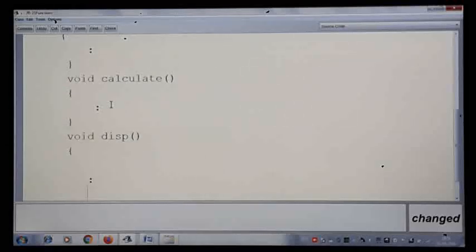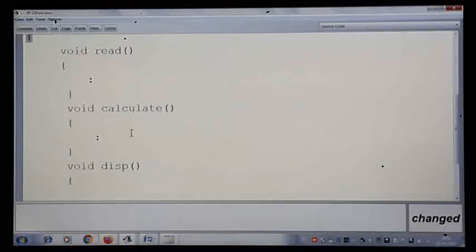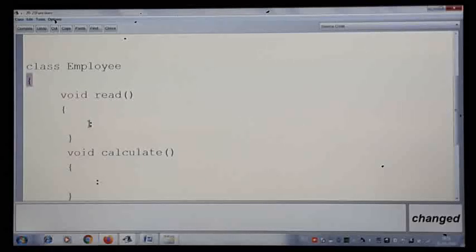So here we are writing a big program where it has got a reading part, calculation part, and display part, all of which I divided into 3 separate modules. So all these days you were writing a class with only one single method, but in this chapter you are going to learn how to write multiple methods in a single class and how we are going to link them, or how we are going to call them. That is what we are going to learn in this particular chapter.